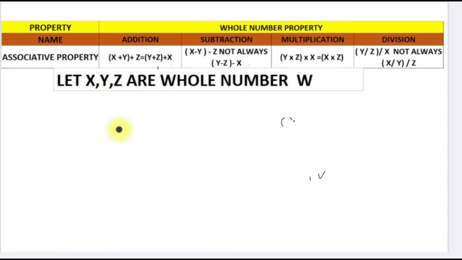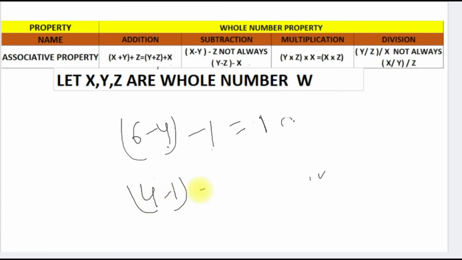Check it out with examples. For example, if we subtract 6 minus 4 and then subtract 1 from it, we get 6 minus 4 is 2, minus 1, the answer is 1. But if we do it another way, meaning 4 minus 1 and then subtract that from 6, the answer will not be the same. So the associative property will not work for subtraction.